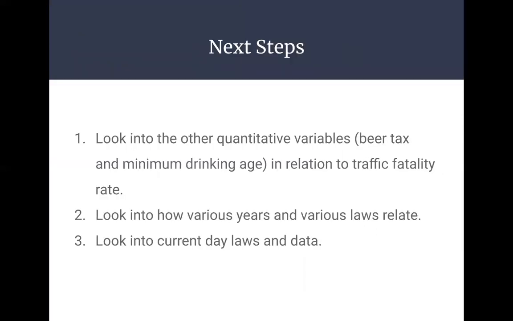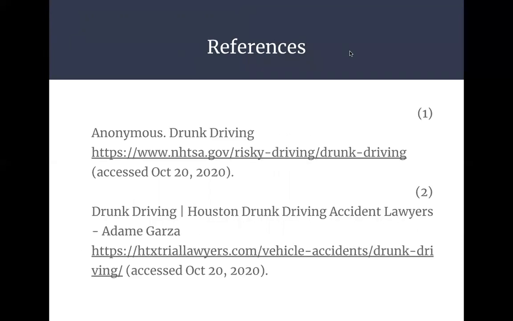In the future, I want to look into the other quantitative variables such as beer tax and minimum drinking age in relation to the traffic fatality rate. I would also love to look into how various years and various laws relate, and maybe even into current day laws. Here are my references for the statistics I used in the photos.